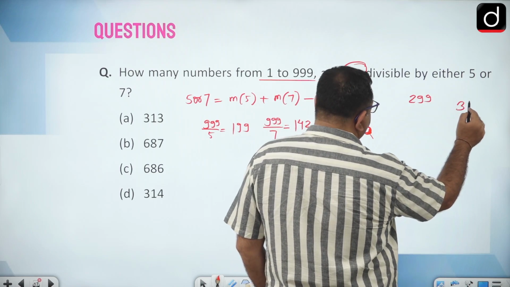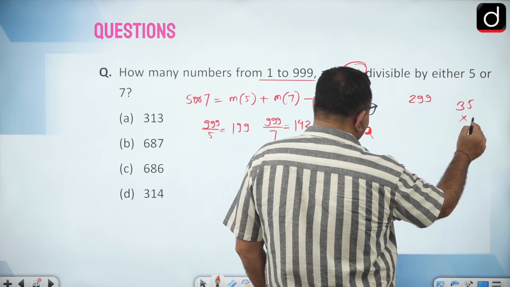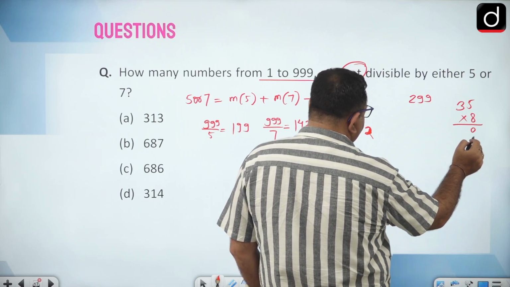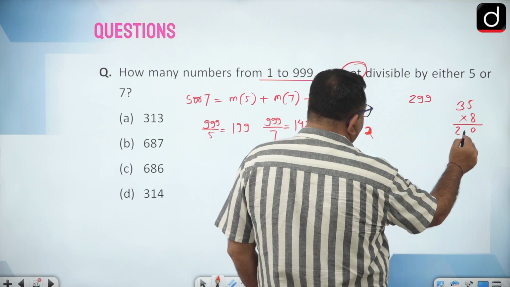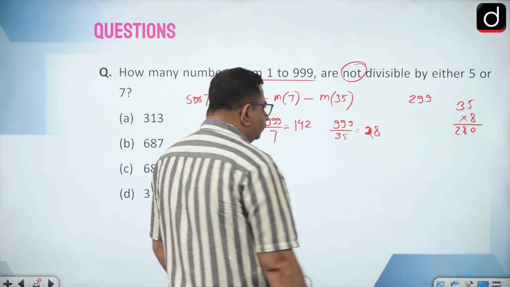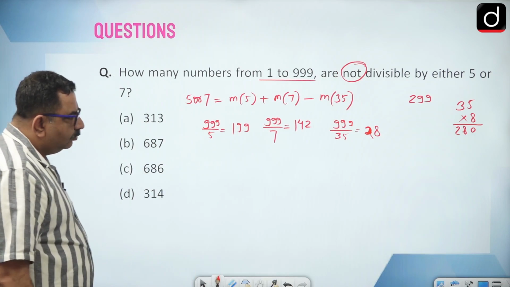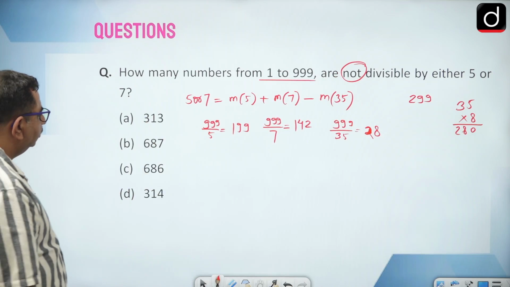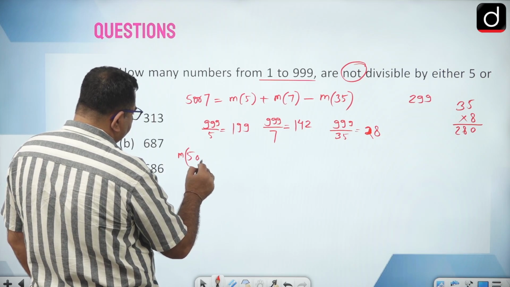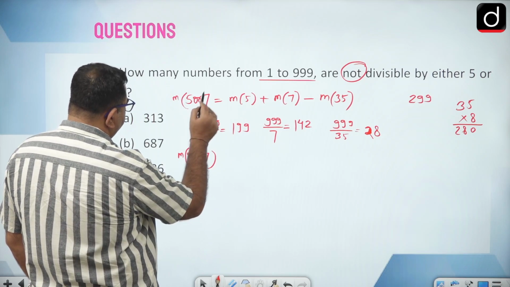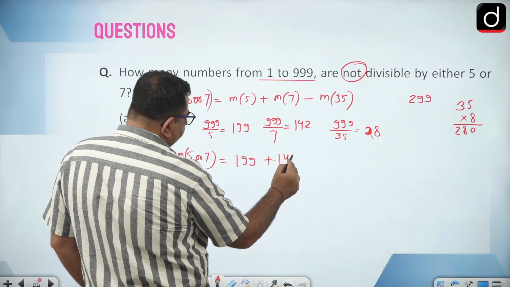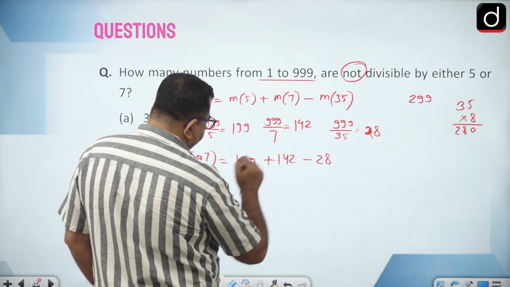So just check 35 into 8. 8 into 5 is 40, 8 into 3 is 24, so 280. So complete multiples will be 28. So can I say my answer is multiples of 5 or 7 is equal to 199 plus 142 minus 28.